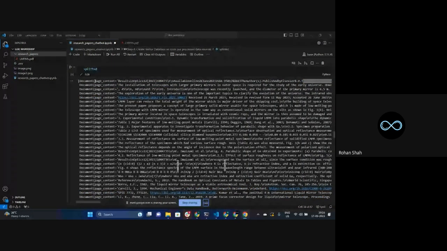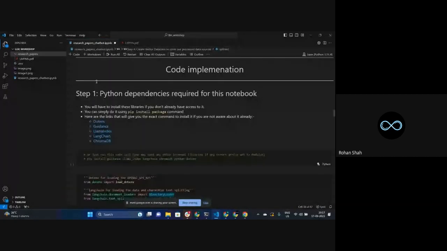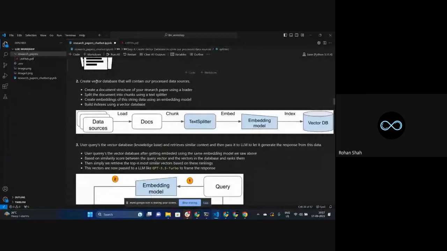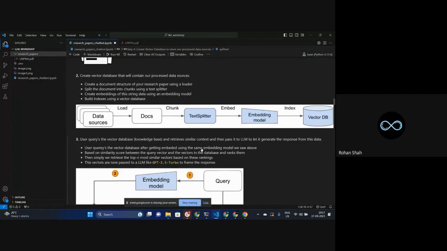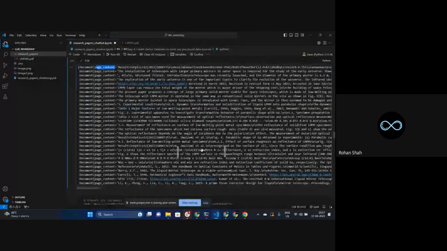So we can get access to this chunk data with the help of this document's page content. And that's what we're actually trying to get access to. Why? Because remember, all the chunks are in the text data, and the text data needs to be converted into its numerical representations. So we need to have access to the data that got split. That's what I'm doing over here, basically. That's what I am doing in the next step.